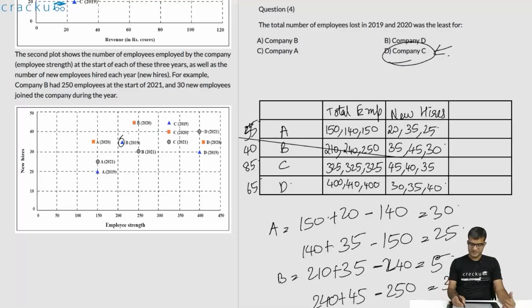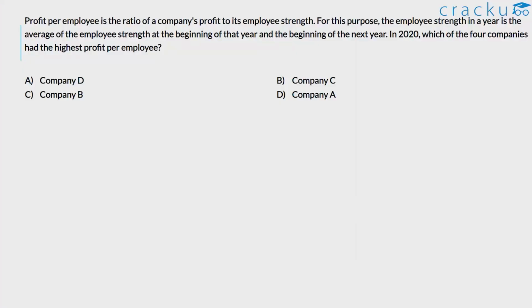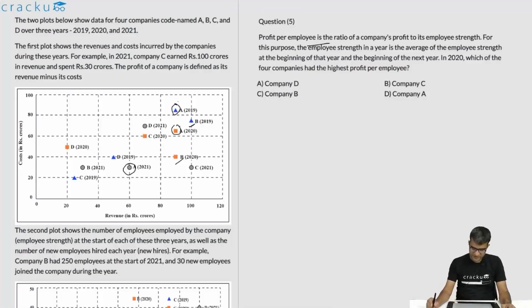Let us look at the last question. Profit per employee is the ratio of the company's profit to its strength, and the employee strength is the average of the strength at the beginning of this year and the beginning of the next year. In 2020, amongst the 4 companies, which had the highest profit per employee? So for each of the 4 companies, let us first calculate the profit.